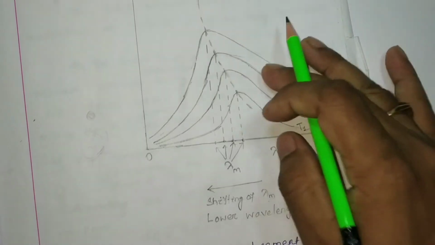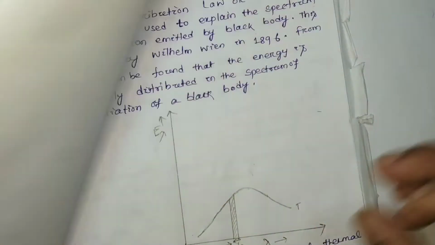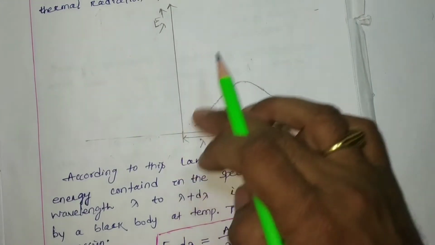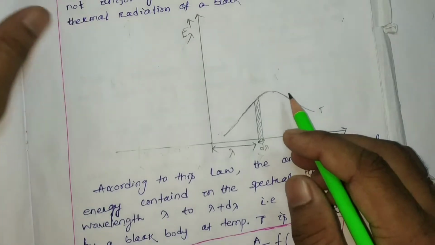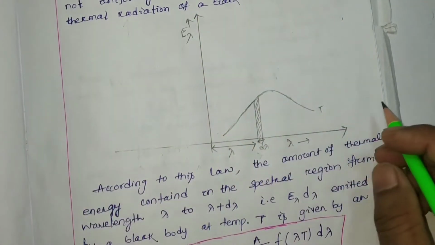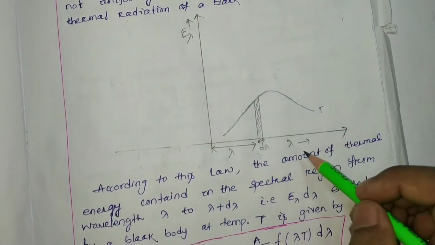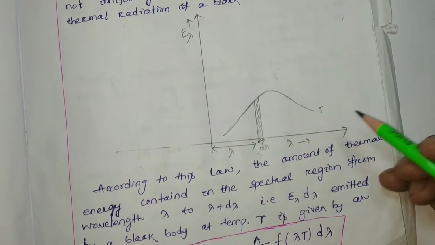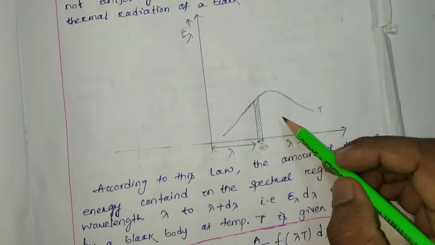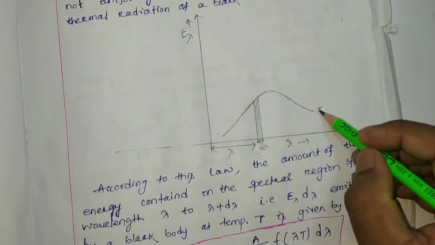Here we consider only one curve instead of all curves. The y-axis represents the intensity, the x-axis represents the variation of lambda, and this is the typical variation according to Wien's law at a particular temperature T.